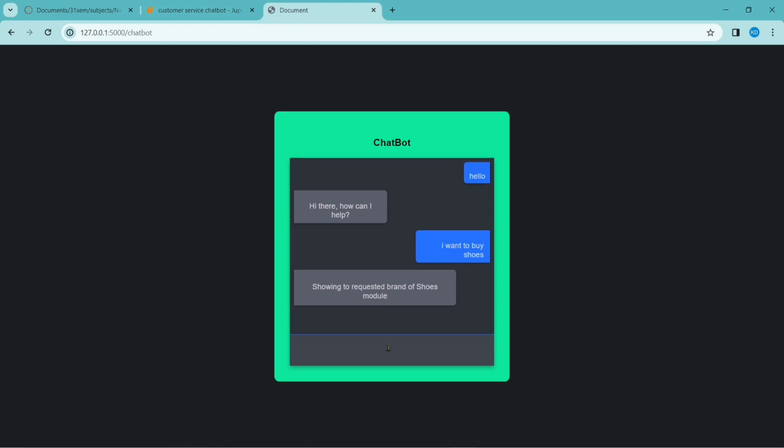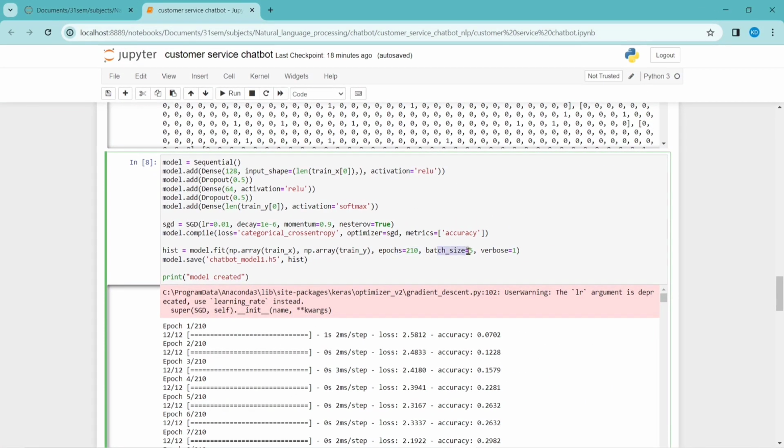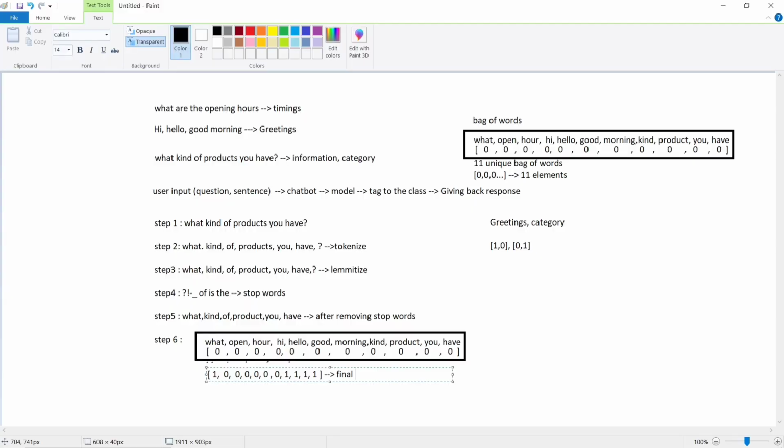Let us say pay by cash. So it is saying 10 epochs and 5 batches. This is the final. Then it's time to predict our output.